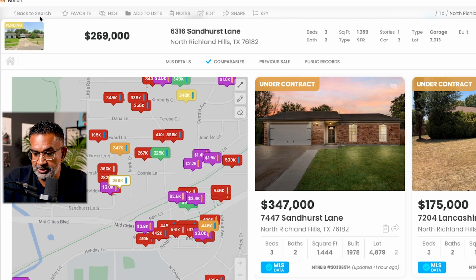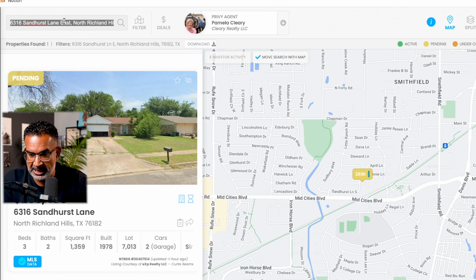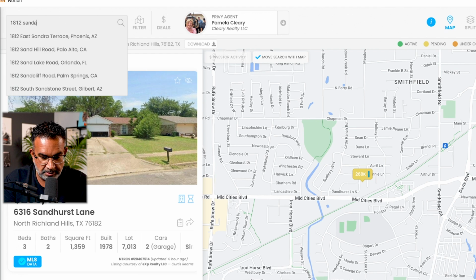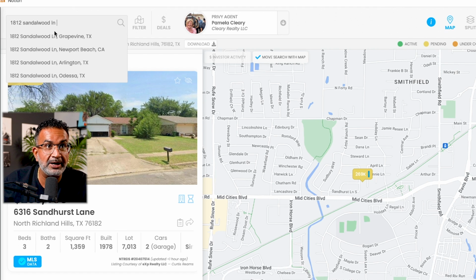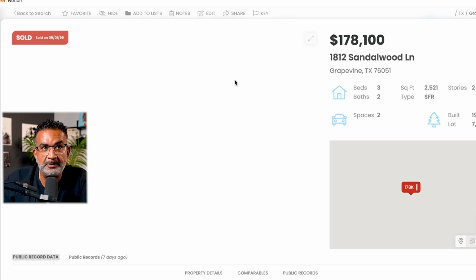So we got another one in Grapevine, Texas that I'm going to pull up right now. And this address is 1812 Sandalwood Lane in Grapevine, Texas. All right, here we go.